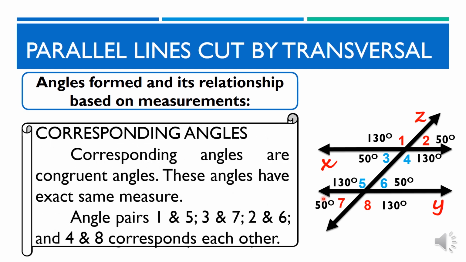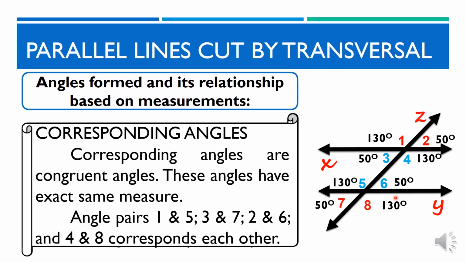Corresponding angles. Corresponding angles are congruent angles. These angles have exact same measure. Angle pairs 1 and 5, 3 and 7, 2 and 6, and 4 and 8 correspond to each other. Ang mga corresponding angles ay congruent angles din. Ang mga ito ay may parehas na sukat.